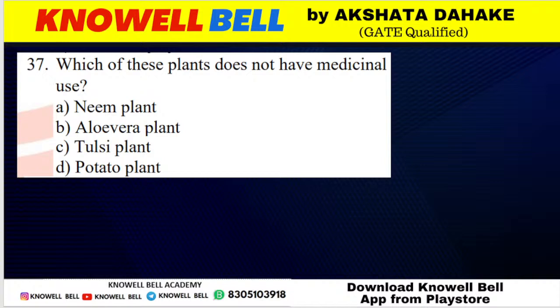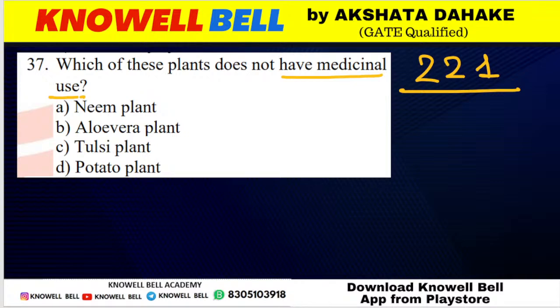Question number 221. Which of the following plant does not have a medicinal use? इनमें से कौन सा plant है जिसका कोई भी medicinal use नहीं होता है? Neem plant, aloe vera plant, tulsi plant and potato plant. इनमें से किस प्लांट का कोई भी मेडिसिनल यूज नहीं है?